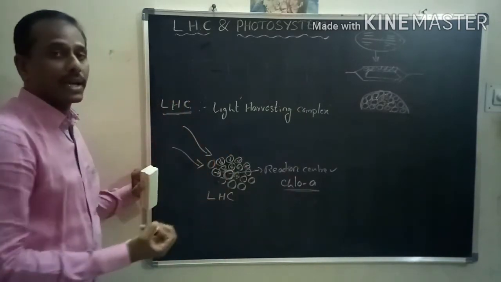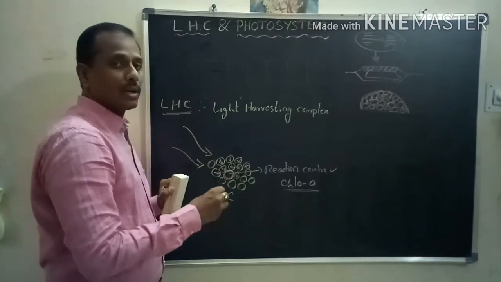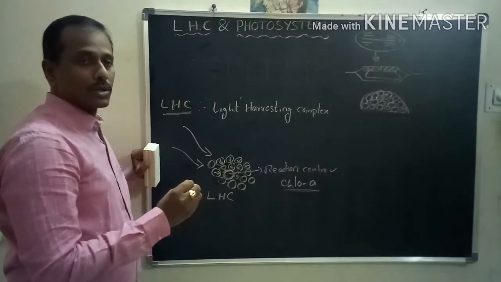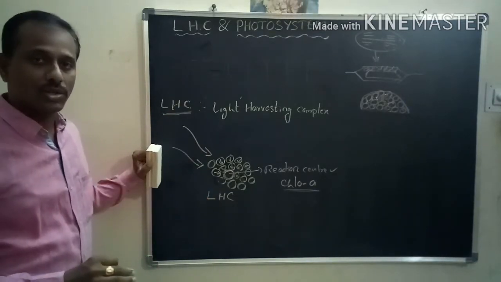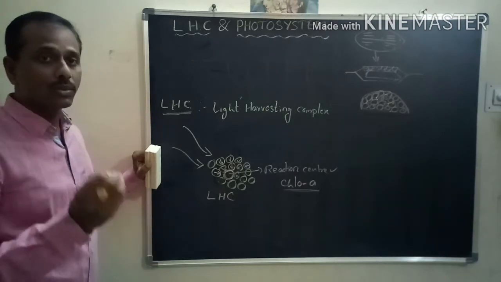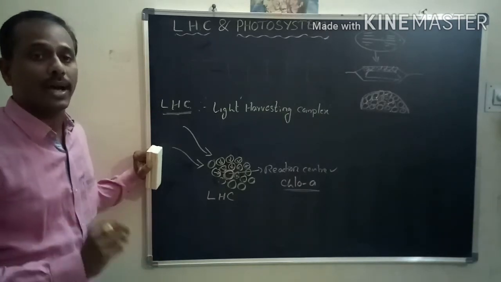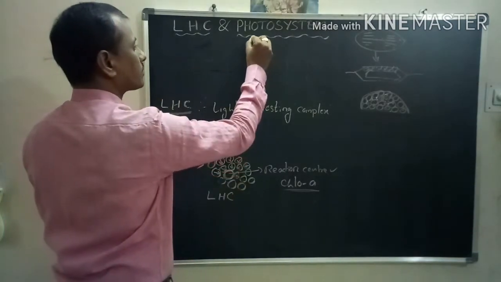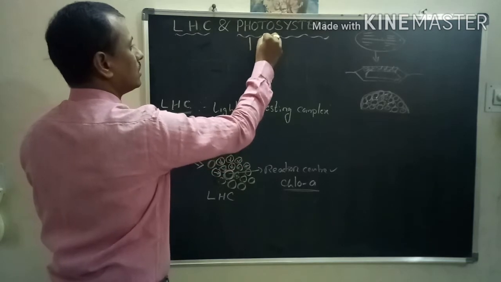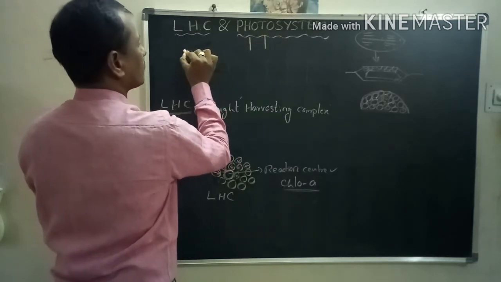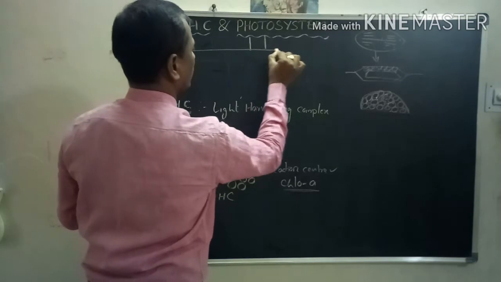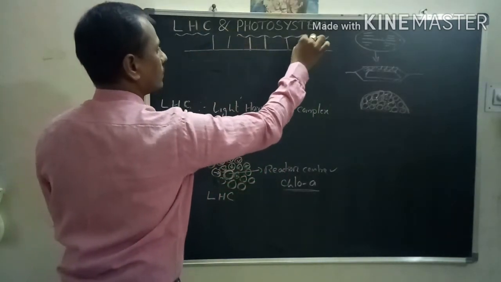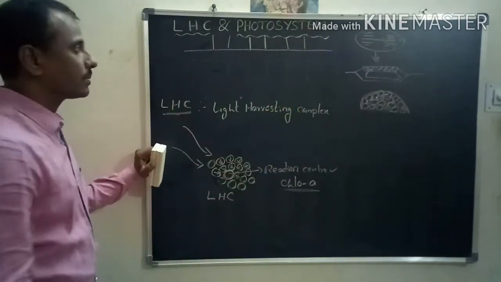So they can receive the light. First we know about the light. How much light? Which type of light? There are a number of rays in nature, but the light we receive is called visible light. So first we know about the spectrum of light. There are different types of light.